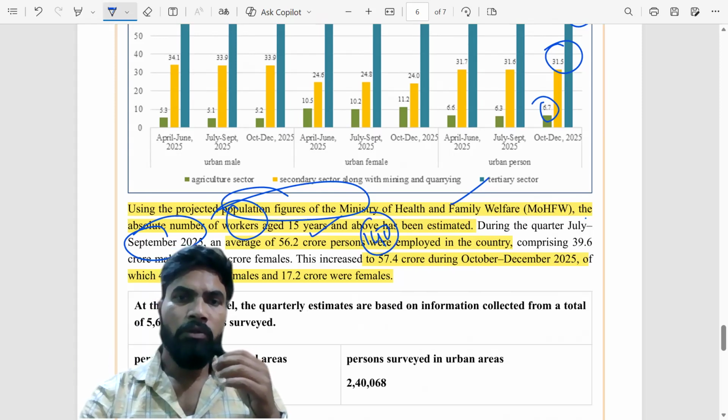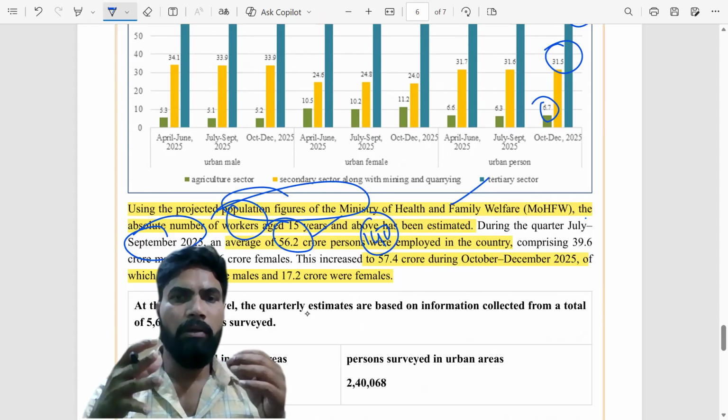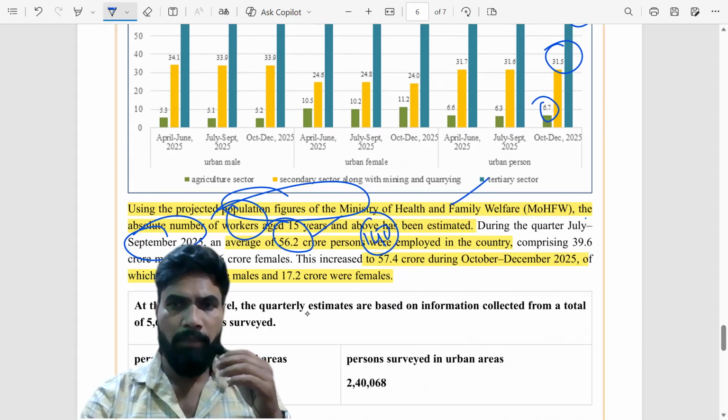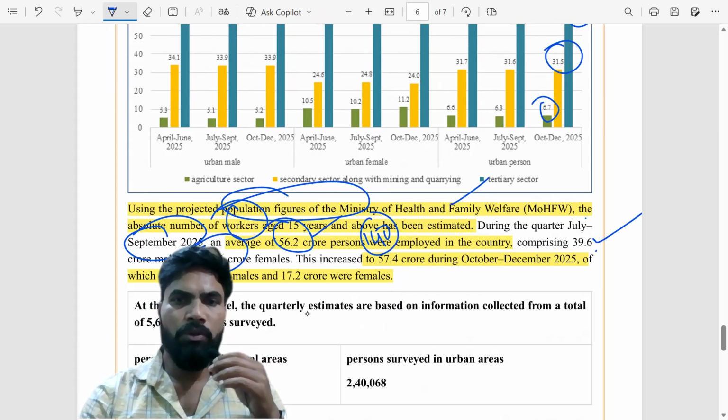This comprised 39.6 crore males and 16.6 crore females. This increased to 57.4 crore during the October to December quarter, of which 40.2 crore are males and 17.2 crore are females.